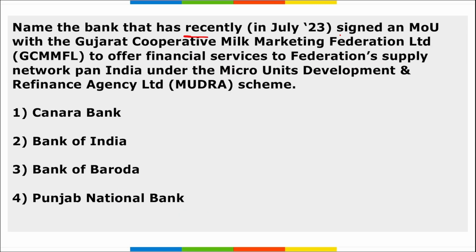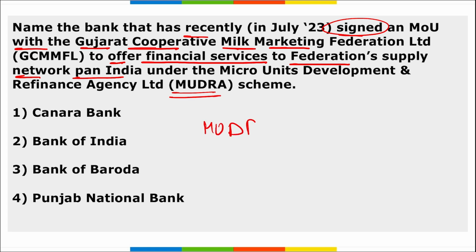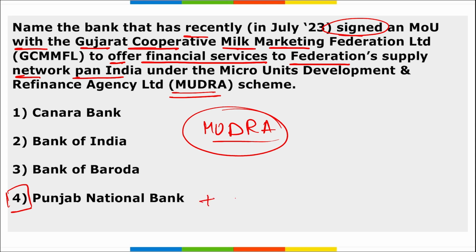Next, name the bank that recently signed an MOU with Gujarat Cooperative Milk Marketing Federation, that is AMUL, to offer financial services to the Federation's supply network Pan India under the Mudra scheme. And what is Mudra? Micro Units Development and Refinance Agency. Right? This is your Mudra scheme. Under this Mudra scheme, an MOU was signed for providing various financial services. Correct? So which is it? It is Punjab National Bank. Right? They signed this MOU with AMUL. Correct? And it is to offer financial services to the Federation's supply network across India under the Mudra scheme.